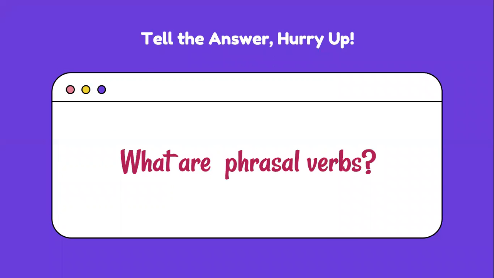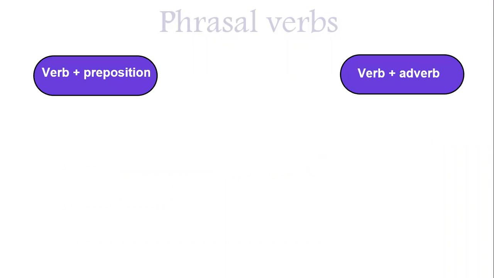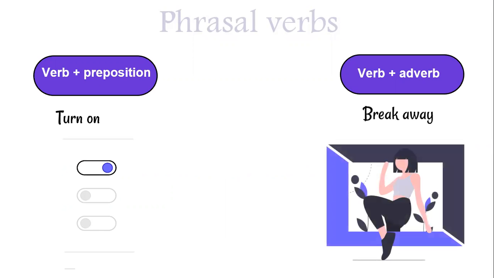So what are phrasal verbs? As you all know, phrasal verbs are a combination of a verb plus preposition or a verb plus adverb, such as turn on or break away, which simply means escape from something or someone.